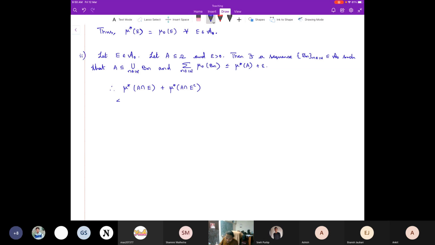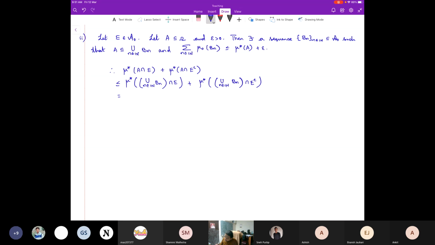Which is less than or equal to, now mu star is an outer measure, therefore it is monotone, and because A is contained in this union, I am going to use this one: mu star of the union over n of B_n intersection with E plus mu star of the union intersection with E complement, right?